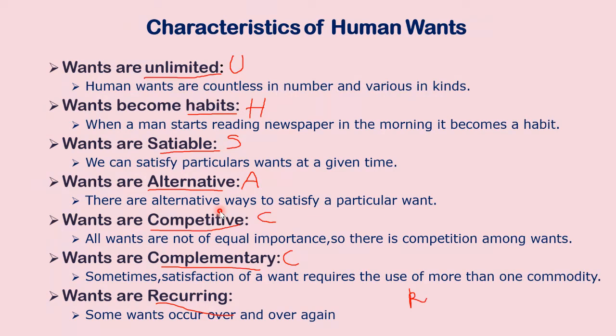Immediately, what do you do? You call an auto, come. Must go to school. So instead of bus, you have taken an auto. That is what wants are alternative means. Sometimes your father will say, come on, I will drop you on my bike. So instead of going by bus or auto, you're coming to school by bike. So wants are alternative. Likewise, when we go to hotels, sometimes we go to the hotel and we ask the server,